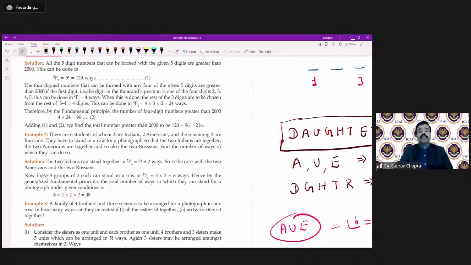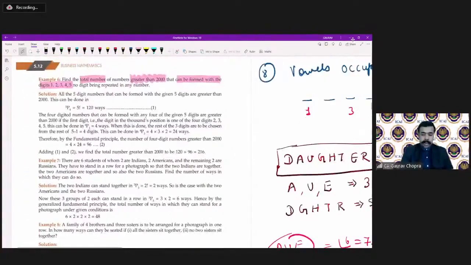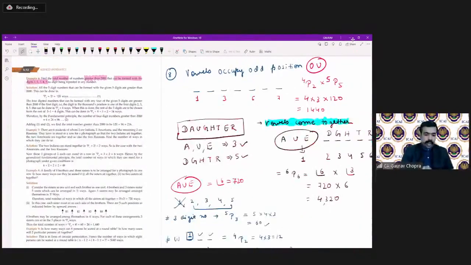First of all, we have to see whether we make a 5-digit number, 4-digit number, or 3-digit number. Let me make some place here.